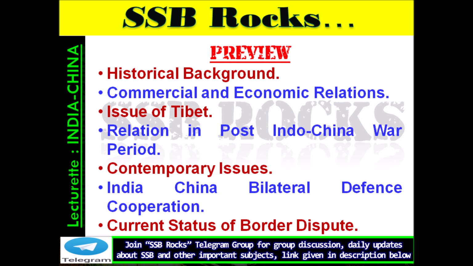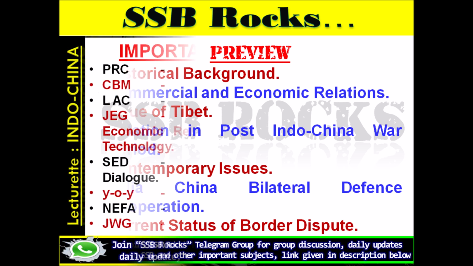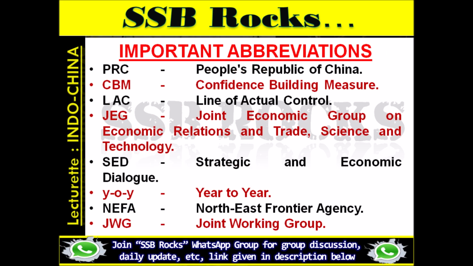Before we start the topic, let's focus on the important abbreviations, which you must know to understand this topic easily. PRC means People's Republic of China. CBM stands for Confidence Building Measure. LAC means Line of Actual Control. JEG is Joint Economic Group on Economic Relations and Trade, Science and Technology. SED, Strategic and Economic Dialogue. YOY stands for Year to Year. NEFA is Northeast Frontier Agency and JWG means Joint Working Group.